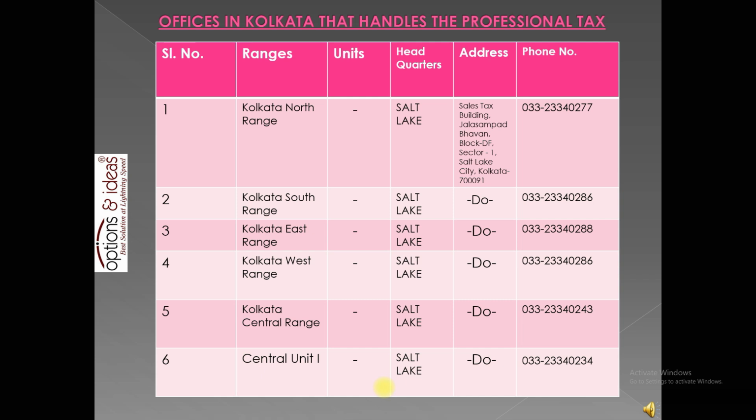Offices in Kolkata that handle the professional tax are given below. 1. North Kolkata. 2. South Kolkata. 3. East Kolkata. 4. West Kolkata. 5. Central. 6. Central Unit I.